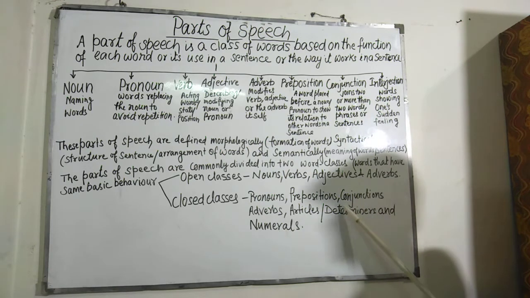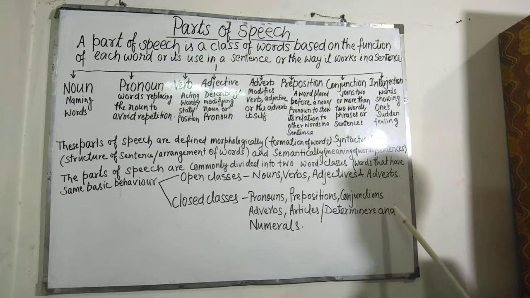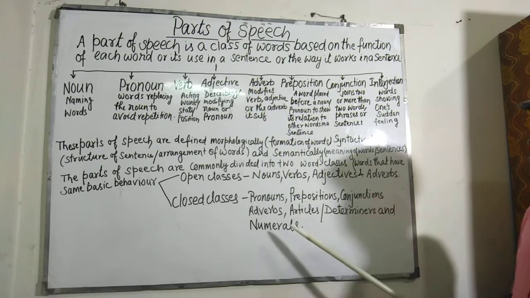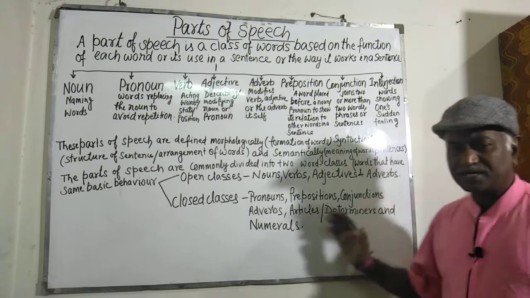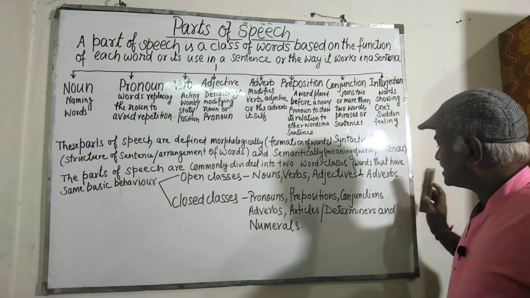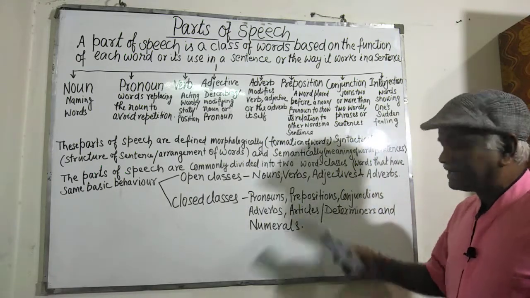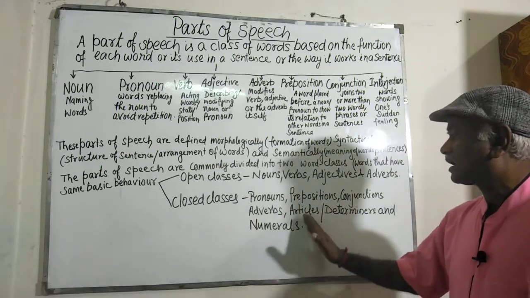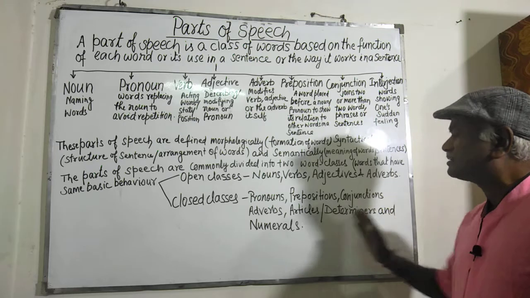As I told you in the beginning, articles or determiners and numerals are included in adjective. So let us omit this one, and we can say that there are 8 classes only. We should not include articles or determiners and numerals here.